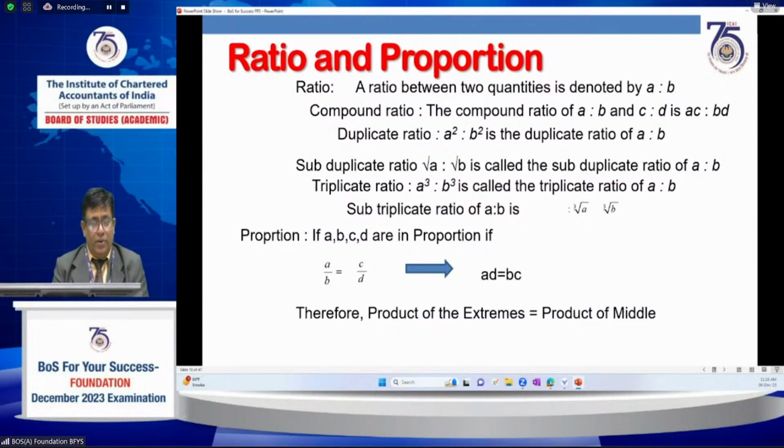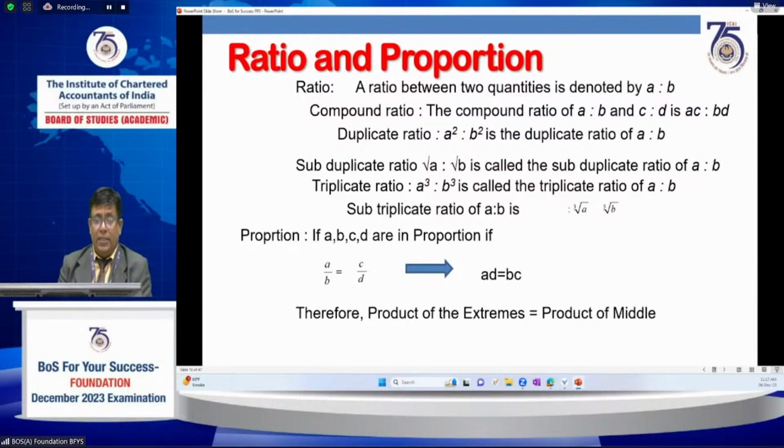When you want to know the duplicate ratio of A is to B, it is A square is to B square. The subduplicate ratio means root A is to root B. The triplicate ratio means A cubed is to B cubed, and the subtriplicate ratio is cube root of A is to cube root of B. You already know this very well. These examples are also given in the study material.